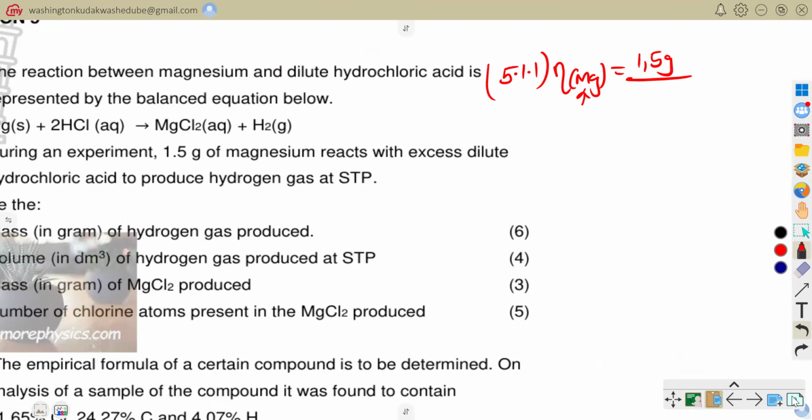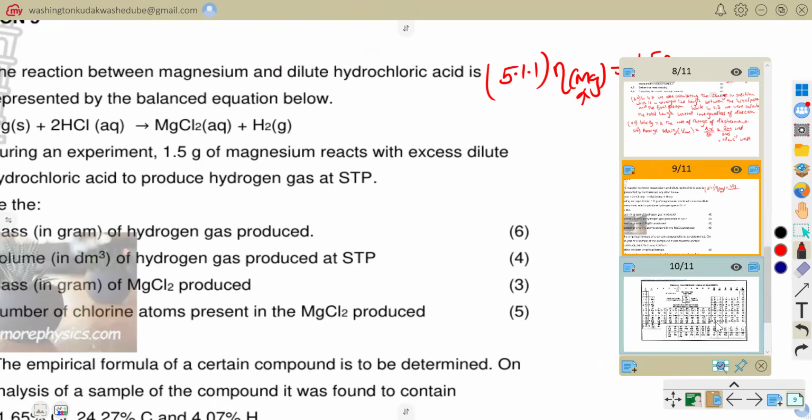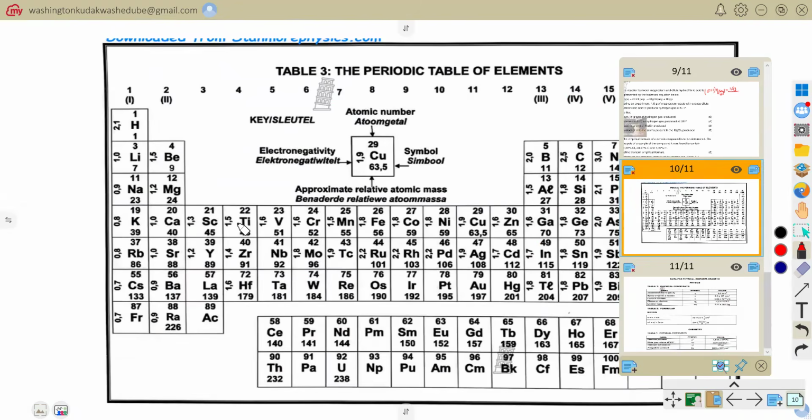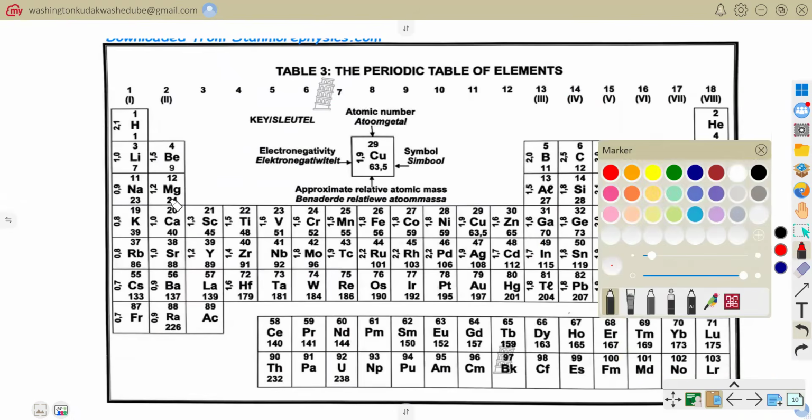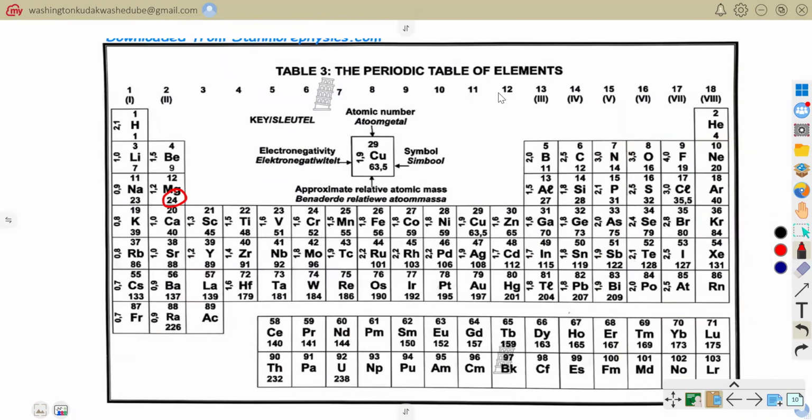What is the atomic mass of magnesium? This one is not so common, so I actually brought a periodic table that we can use for referencing to find the atomic mass of magnesium. So this is the atomic mass of magnesium, which is just 24. So the atomic mass for magnesium is 24. So its molar mass, the molar mass of magnesium, becomes equal to what? 24 grams per what? Per mole of that element.